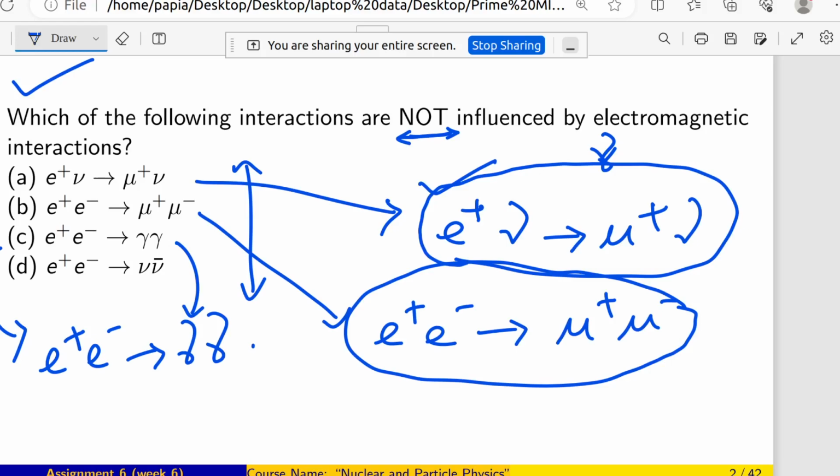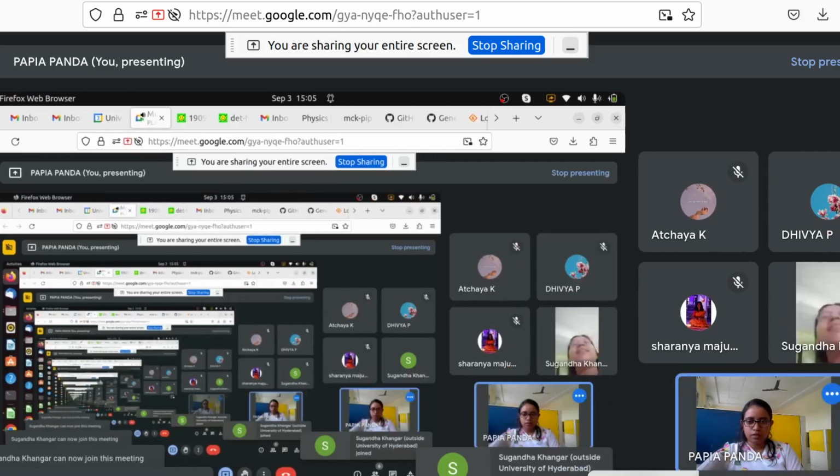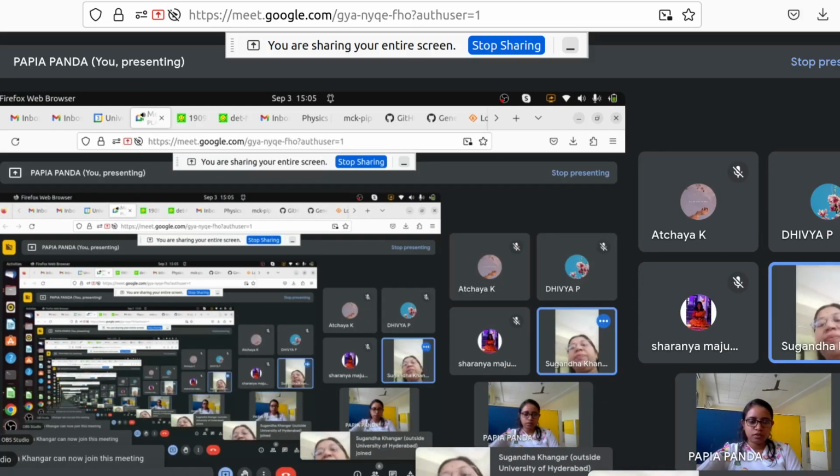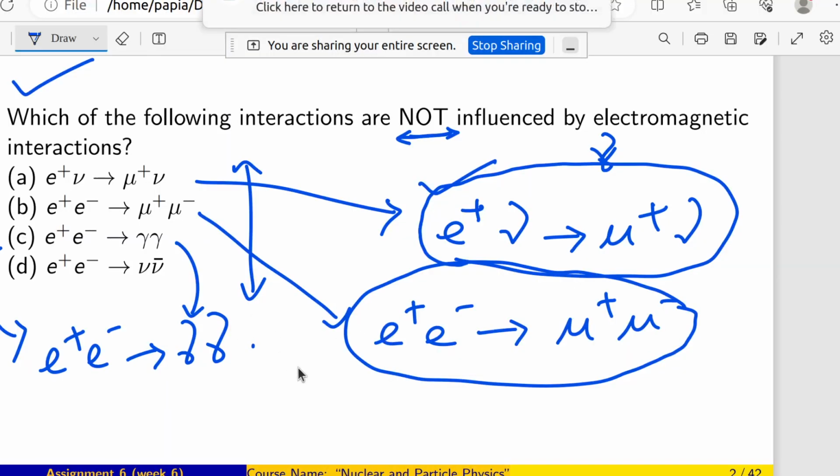Now you can ask me about e plus e minus going to mu plus mu minus: that type of interaction might be mediated by gamma. So obviously it is mediated by gamma.